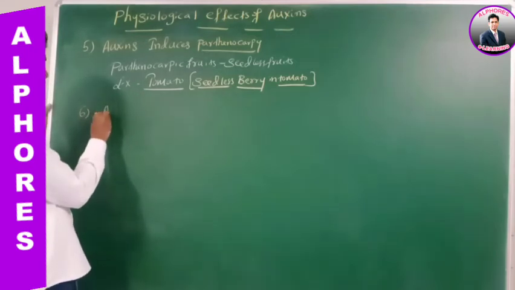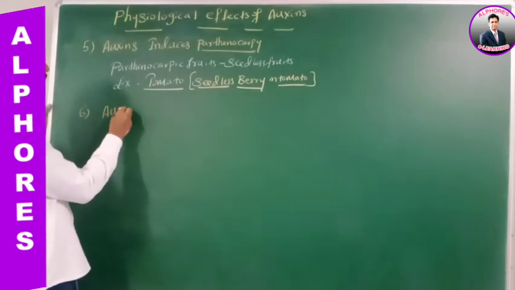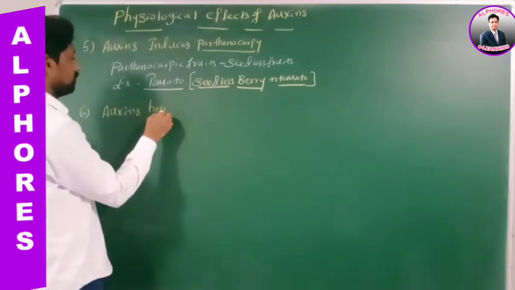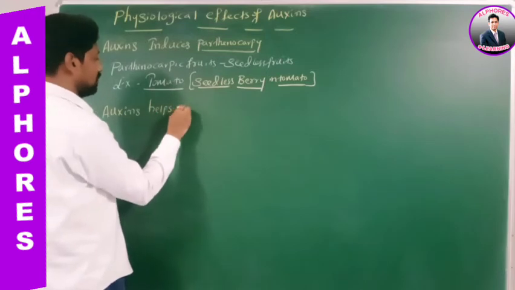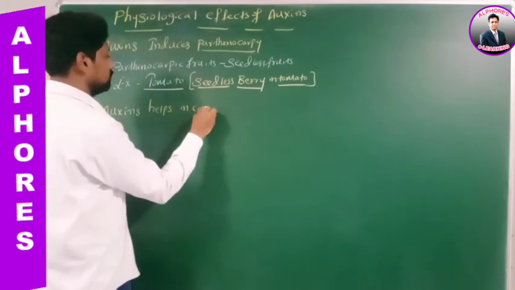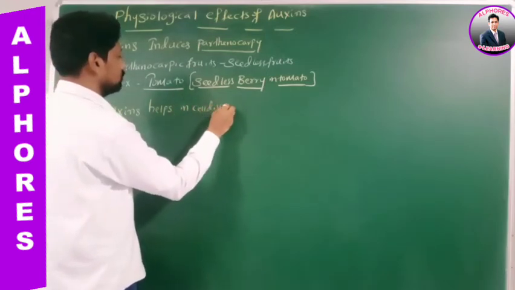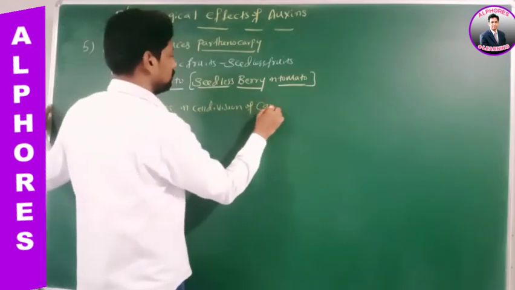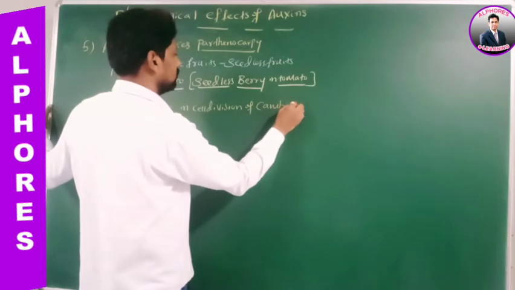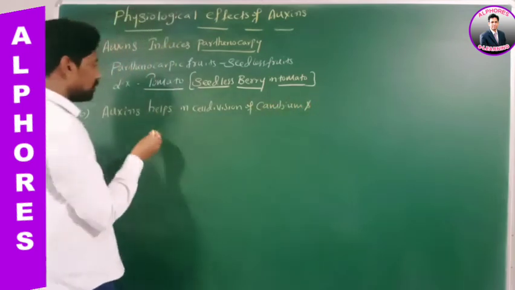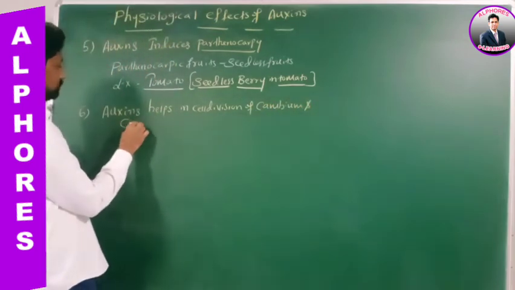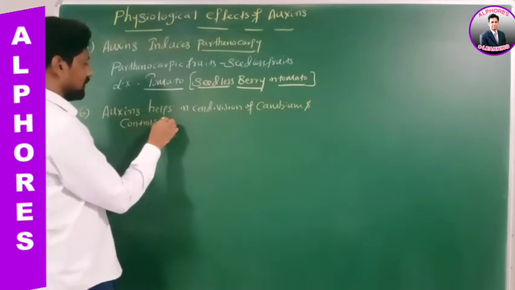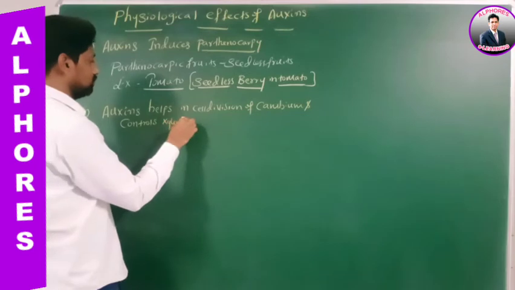Therefore, auxins promote or help in cell division of cambium and control xylem differentiation.